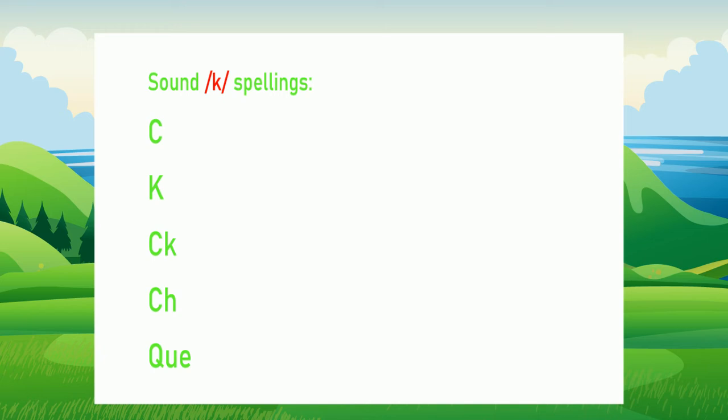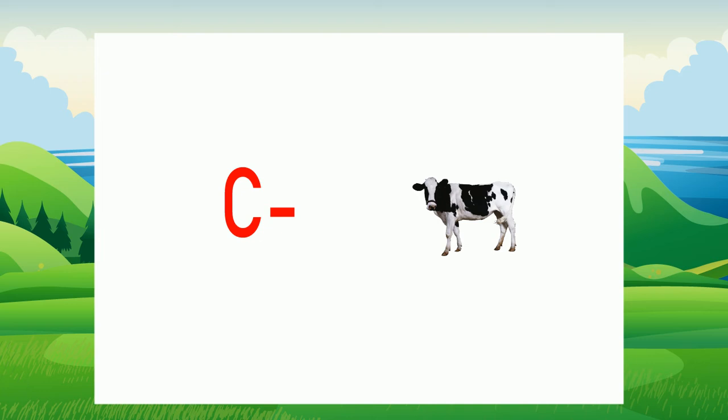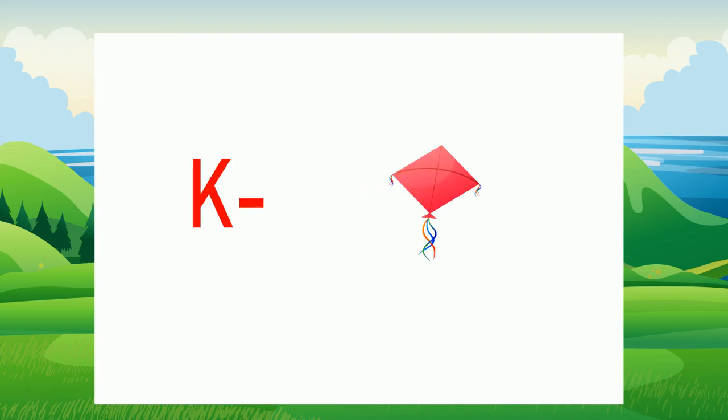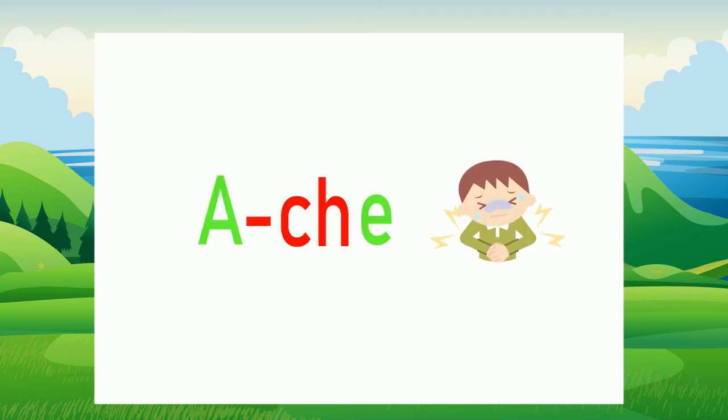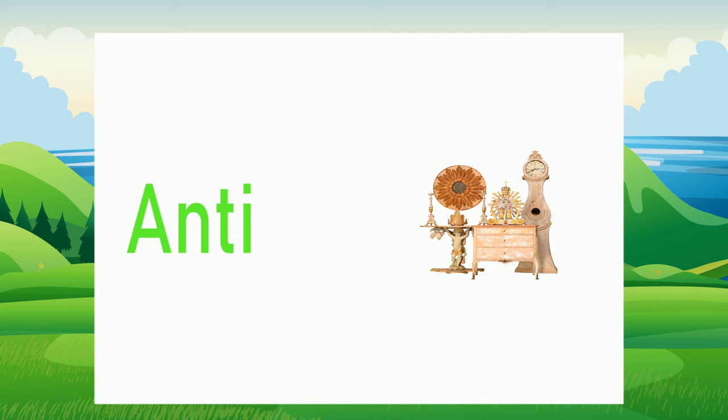These include C, K, CK, CH, and QUE. Now let's take a look at some examples of these different spellings. K, ow, cow. K, ite, kite. Ba, K, back. A, K, ache. Auntie, K, antique.